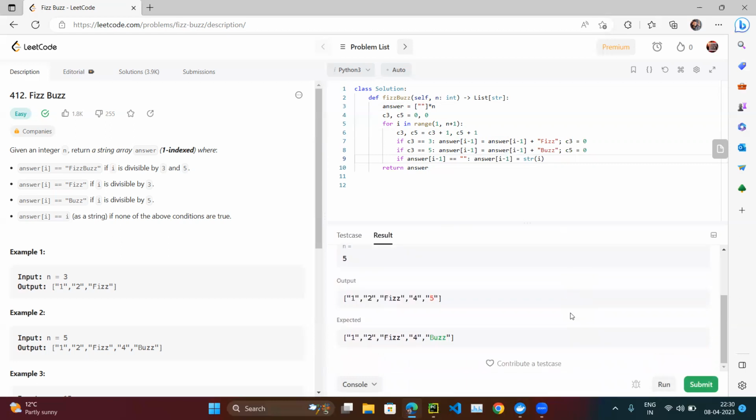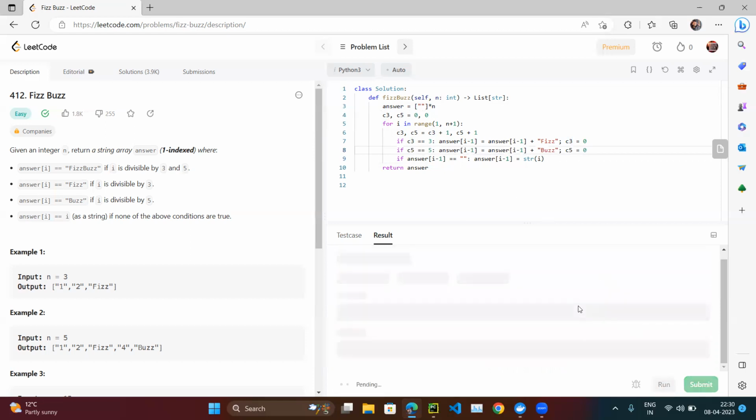So what's wrong? We are getting 5 instead of Buzz. C3 is equal to C3 plus 1, C5 is equal to C5 plus 1, and okay, here it should be C5. Let's try to run.